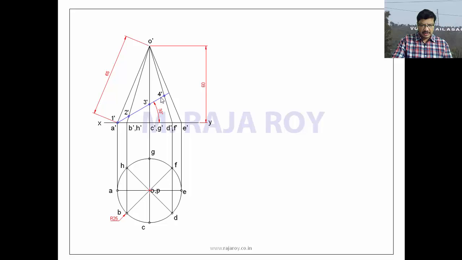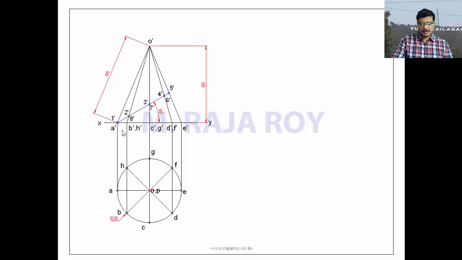Next here also you will get one visible and another invisible. The visible one is 4 dash. This line is representing only one generator, that is O dash E dash, so you will get only one cutting point. Next move in the opposite direction and name the invisible ones. So here you will get 6 dash, 7 dash, 8 dash. These are with respect to a cutting plane which is making a 30 degree angle and passing through this extreme corner.